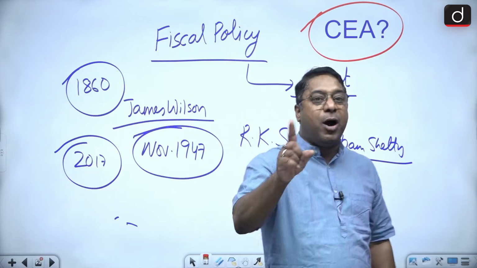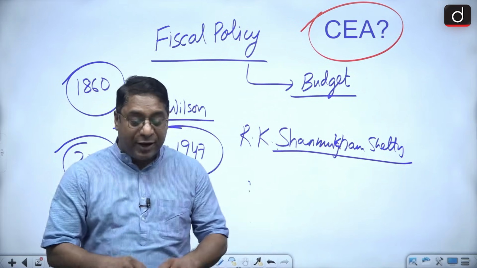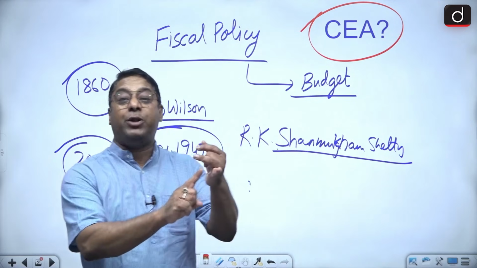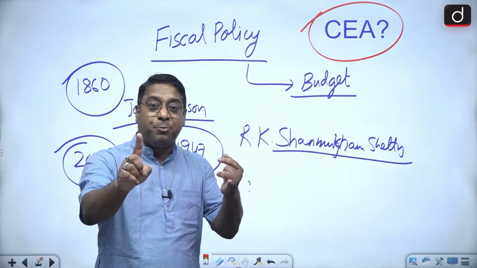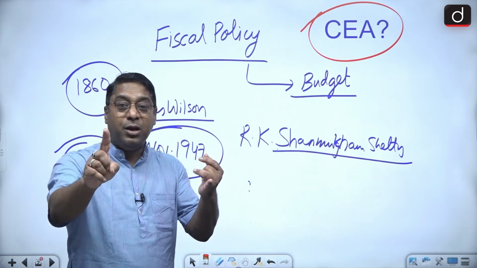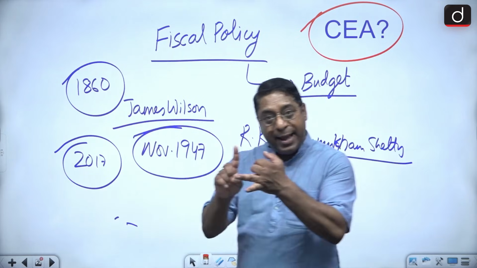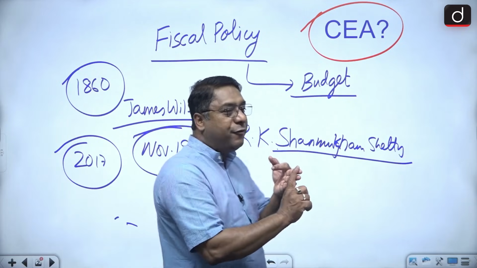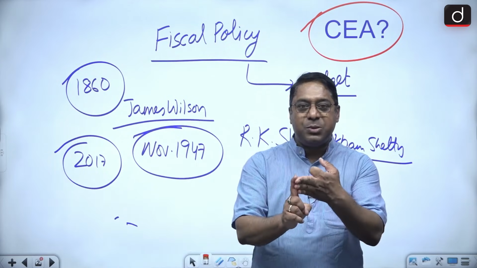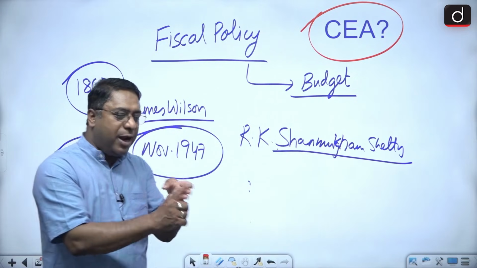All of you should know about it. There are 6 departments in the finance ministry. Let me tell you the names one by one. Number 1, the revenue department. Number 2, the expenditure department. Number 3, the Department of Financial Services. Number 4, the Department of Economic Affairs.